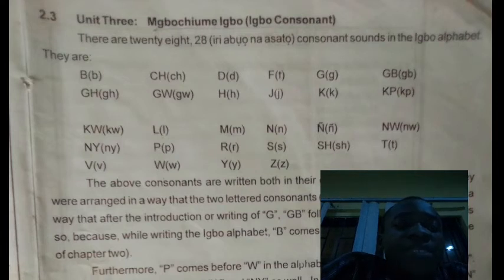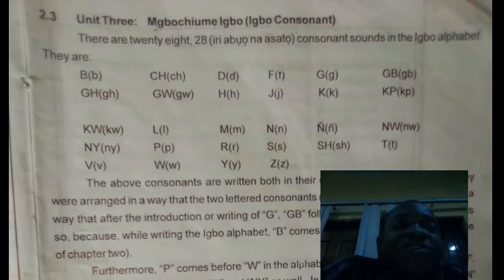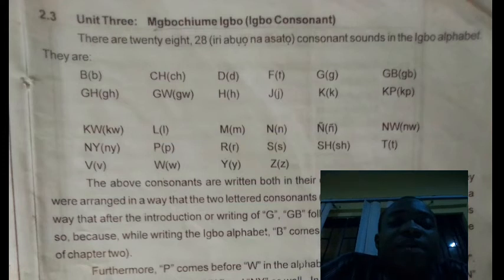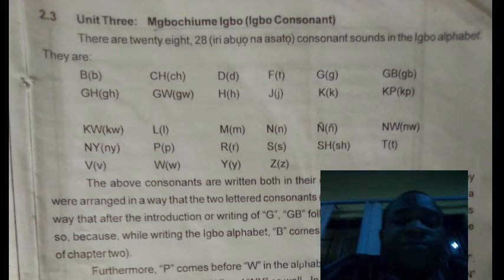S, Sh, T, V, W, Y, Z. So that is how it's called. Those ones you are seeing in bracket are their small letters.